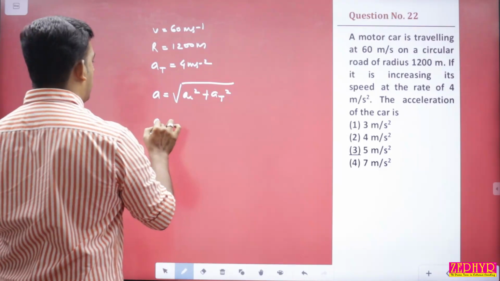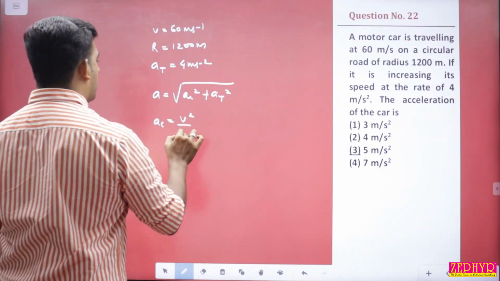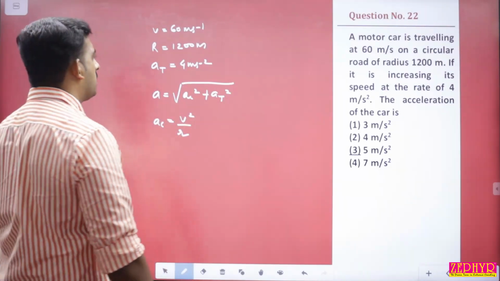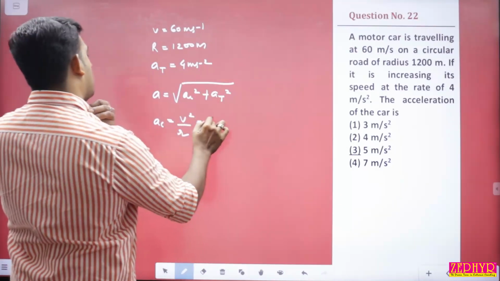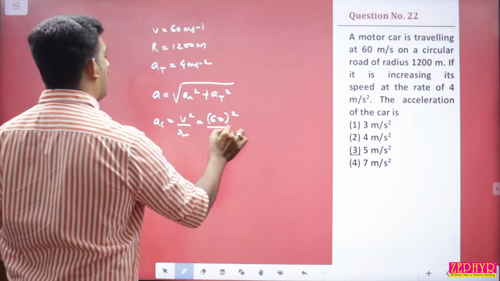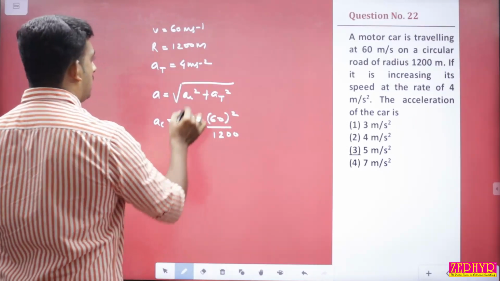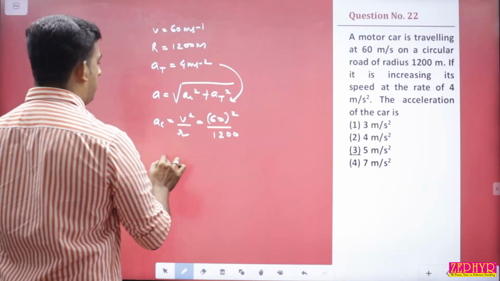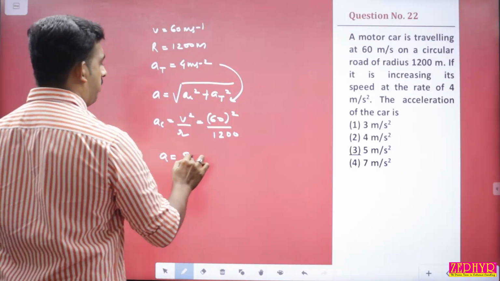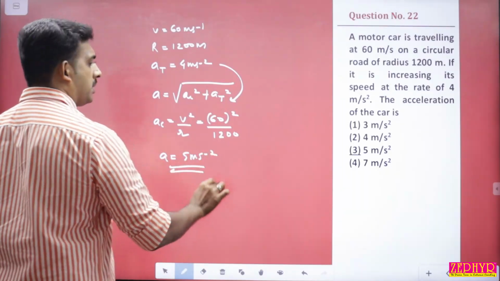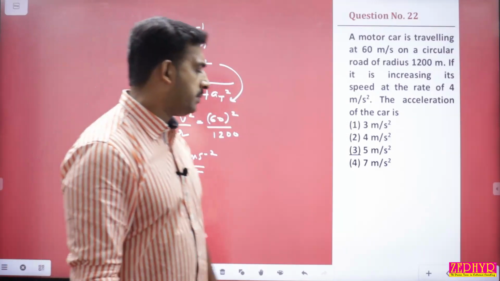So what is ac? ac is equal to v square by r, correct? Substituting the value for v as 60, the whole square, divided by r, which is 1200. Solve for ac and then substitute at in this. We'll get the value for acceleration equal to 5 meter per second square. Answer is option 3. Okay.